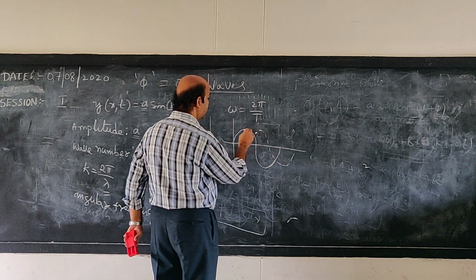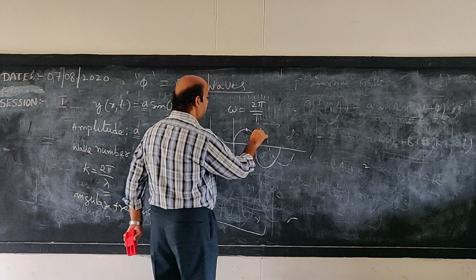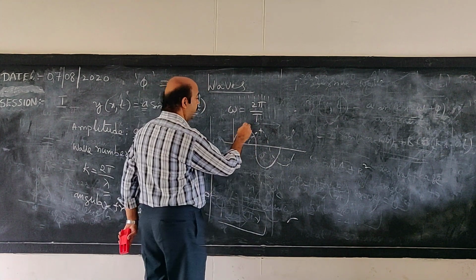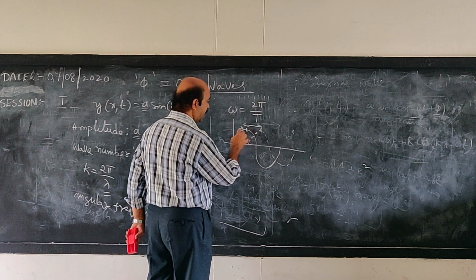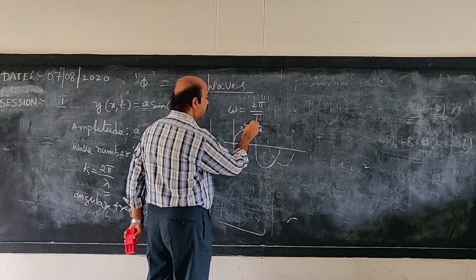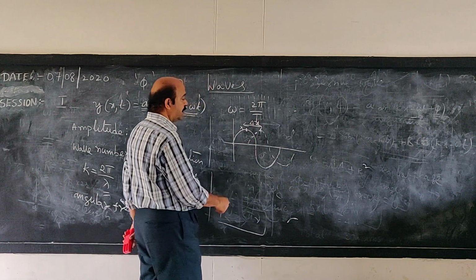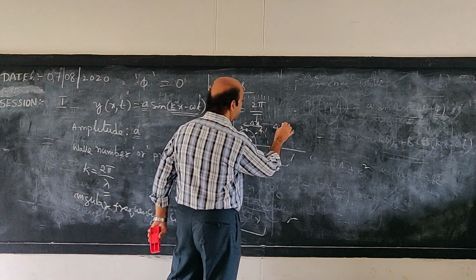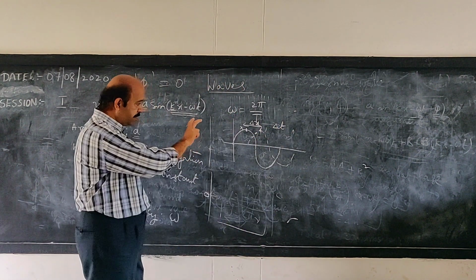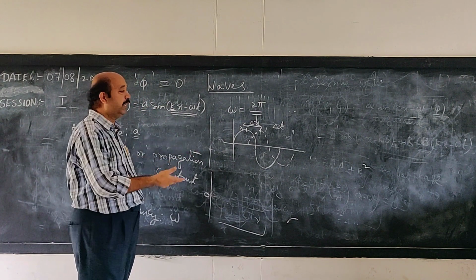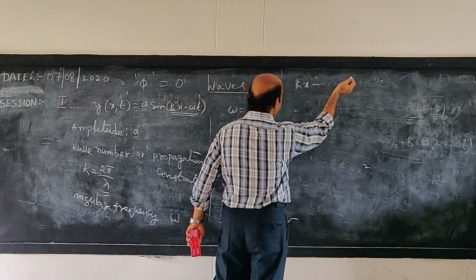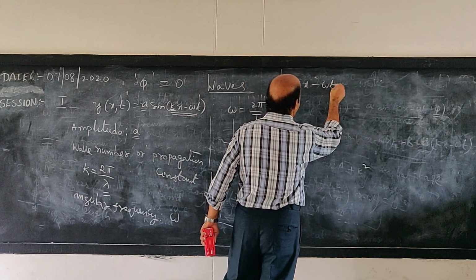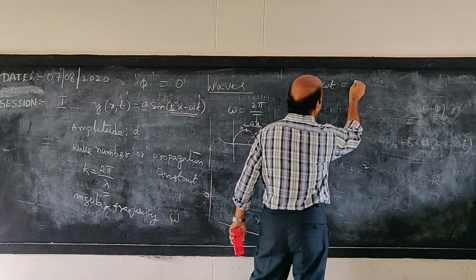Consider a point on the crest. The displacement of this point, let us say x, has moved from here to here, and let that be delta x. The time interval is say delta t. But the wave shape should be retained. Therefore, the argument part of the equation, kx minus omega t, must be constant.